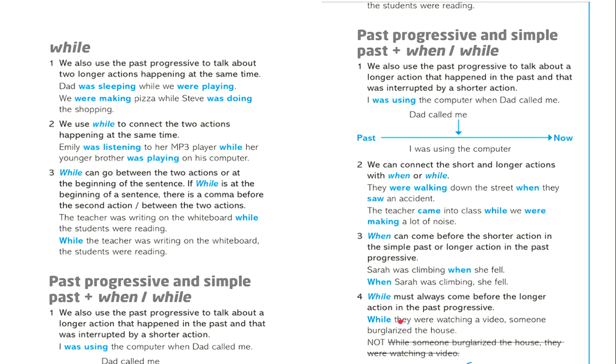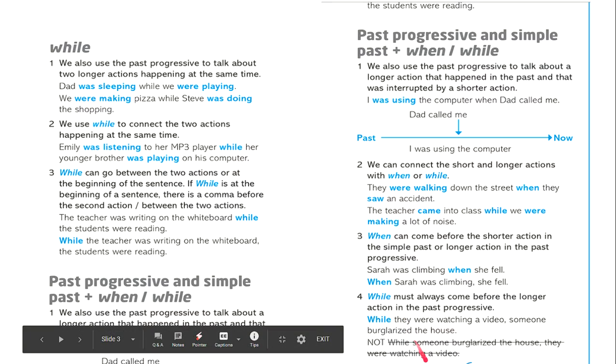While must always come before the longer action in the past progressive. Here's the example. While they were watching a video, someone burglarized the house. Okay, so we have while at the beginning. Okay, and we have the comma before the interruption.